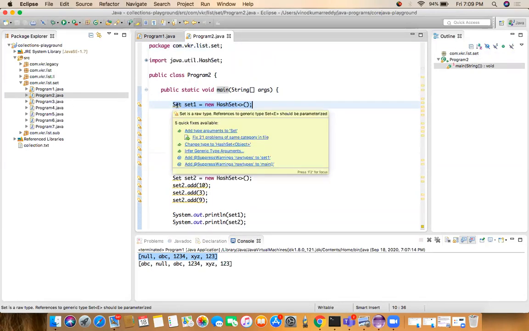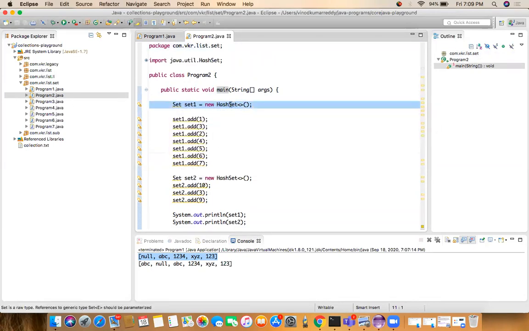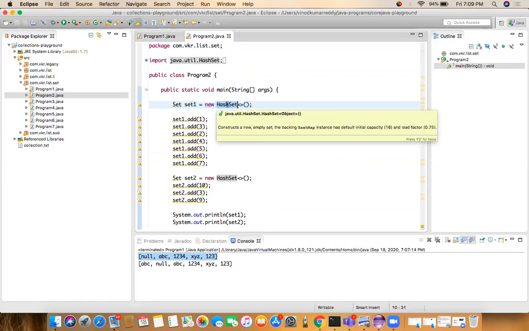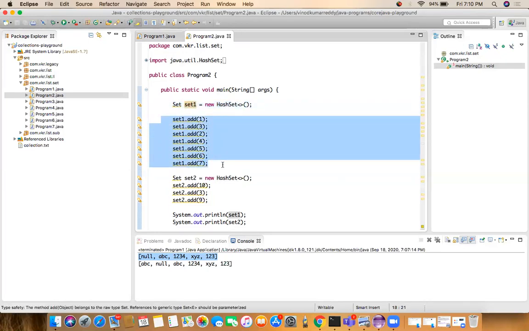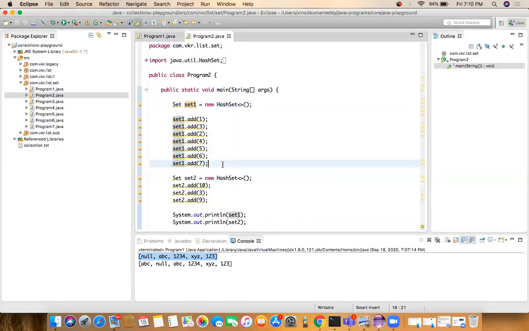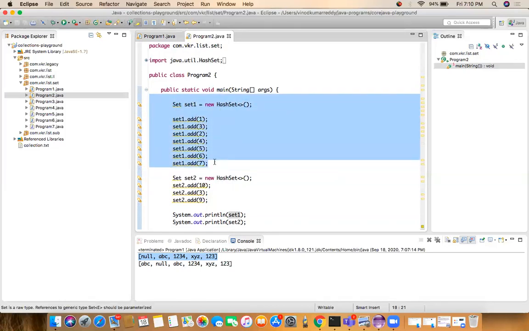The reference type is the set interface. So I am creating an object of the subclass of the set interface, because we cannot create an object of the interface directly. That subclass object we are referring to with the reference type set1. So I am adding the elements to the set. I just added 1 3 2 and some numbers to set1. So I created a set1 object and added the elements. These are all numbers from 1 to 10.